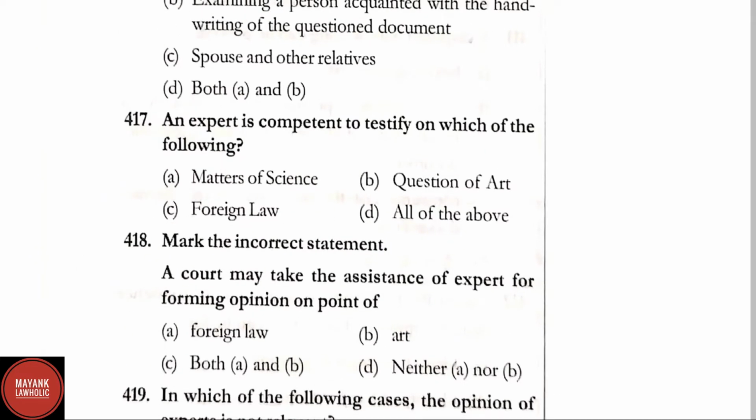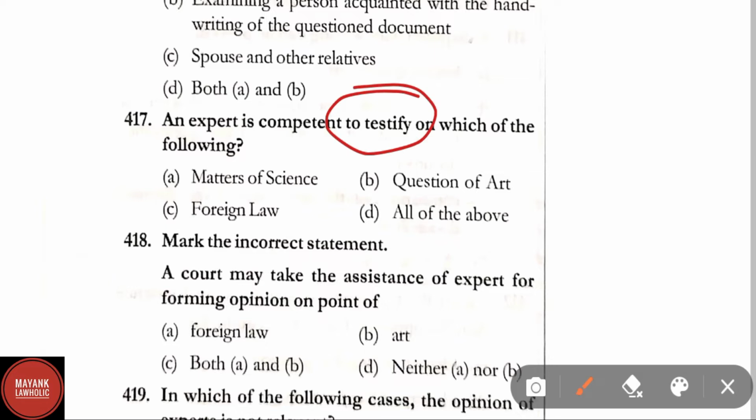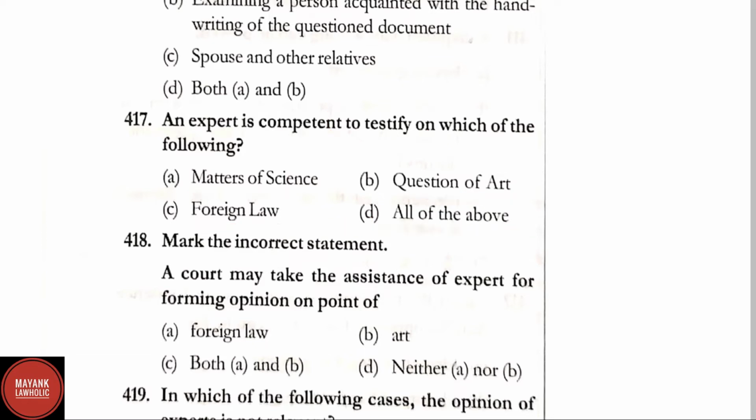Question number 417. An expert is competent to testify on which of the following? Master of science, questions of art, foreign law, all of the above. Correct answer obviously here is option D, that is all of the above.